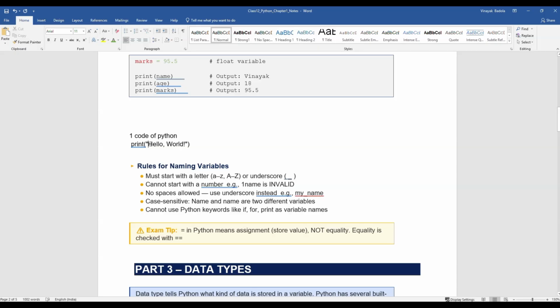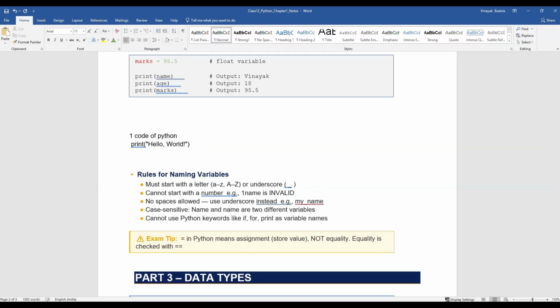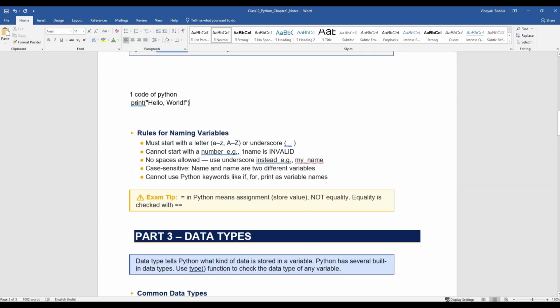Then we write whatever we want to print, like Hello World, and when we run it in VS Code or any editor you are using, the output will come. So this is the basic first code of our Python language, print Hello World. It is listed over here.